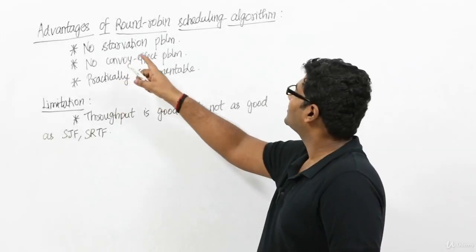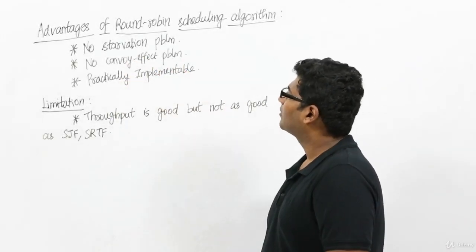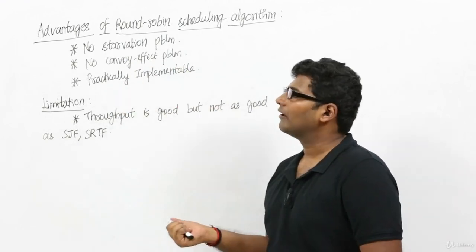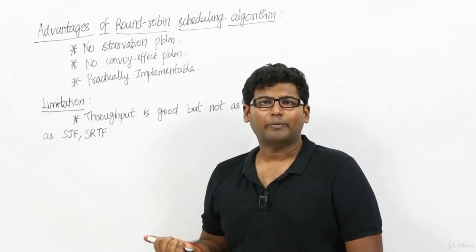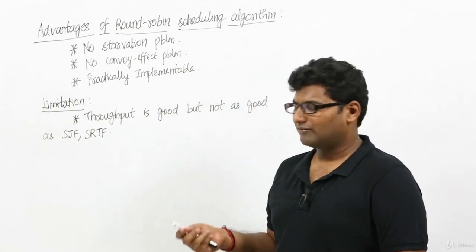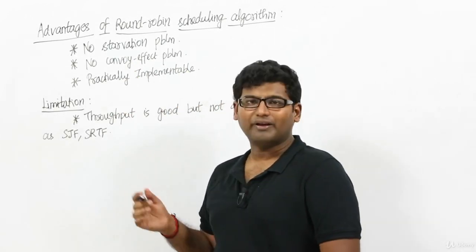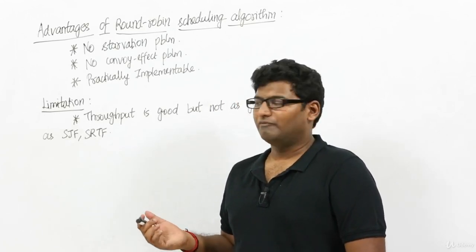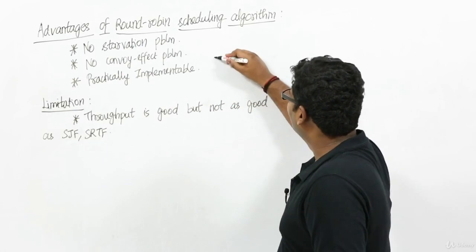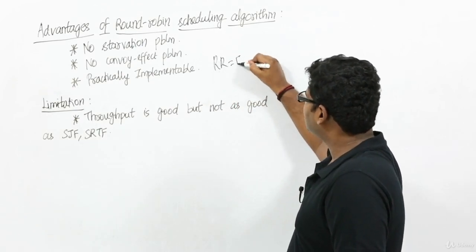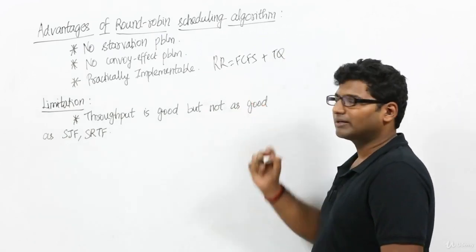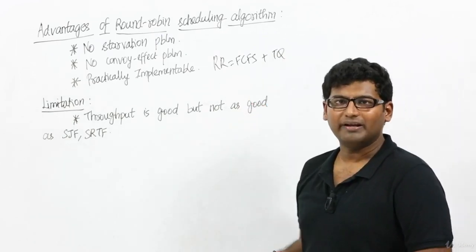Now let's see the advantages of round robin scheduling algorithm. There is no starvation problem in round robin scheduling algorithm. Why? Because round robin is not a priority based scheduling algorithm, right? It is based on first come first served, which means round robin equals first come first served plus time quantum. And we already know that in first come first served scheduling algorithm there will not be any starvation.